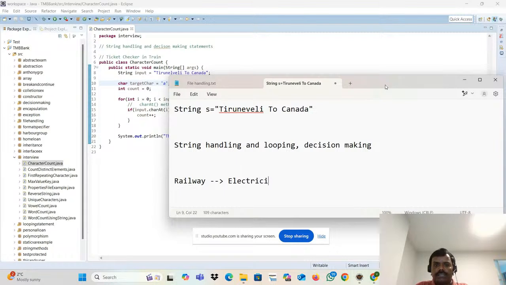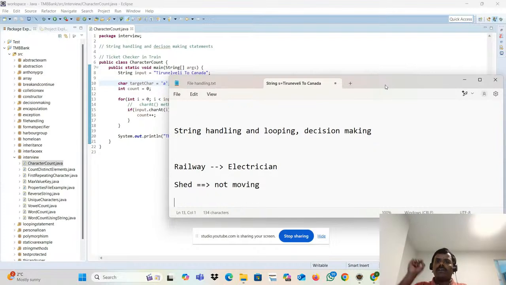What is an electrician? An electrician does repairing work, everything like that. If any light is on unnecessarily, they will switch it off. If the rail is not moving and is in the shed, then what will you do? Simply, the electrician will go, and if there is any fan on in a compartment, they are going to switch it off. That is their duty.